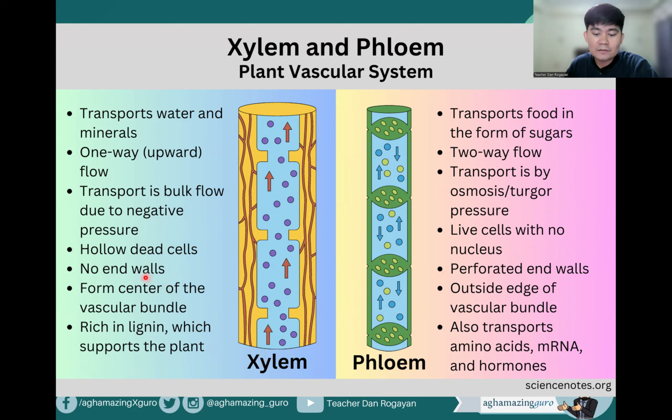Xylem has no end walls, whereas phloem has perforated end walls. Xylem forms the center of the vascular bundle, while the phloem is at the outside edge of the vascular bundle. And lastly, xylem is rich in lignin, which supports the plant, while the phloem transports amino acids, mRNA, and hormones. So that's our plant vascular system, the xylem and the phloem.